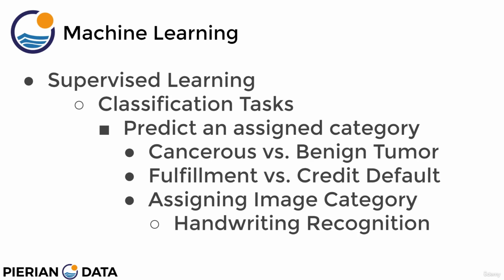Then this can go into much more complex areas like assigning image categories. Something like handwriting recognition is technically a classification task. The previous examples here are known as binary classification, where you only have two classes, but we could expand on this and just have every single letter in the alphabet be its own class, which means if I show a machine learning algorithm an image of a single letter, it will be able to then predict the actual class for that letter, which in this case is what letter is the image corresponding to. Is it an A, B, C, D, etc.?